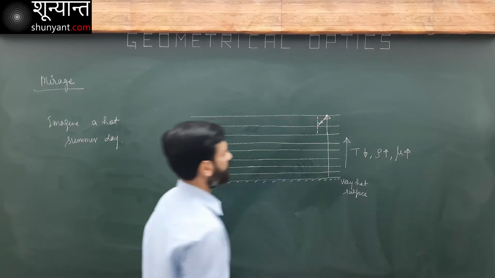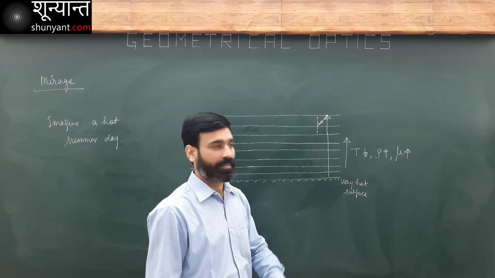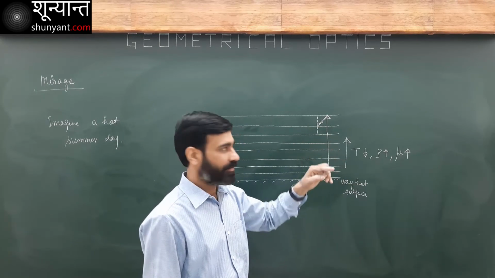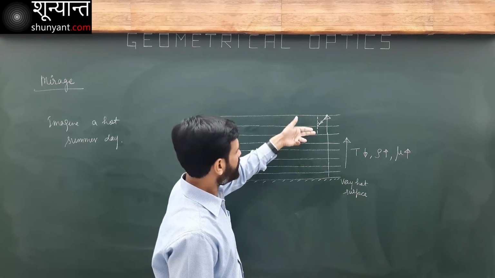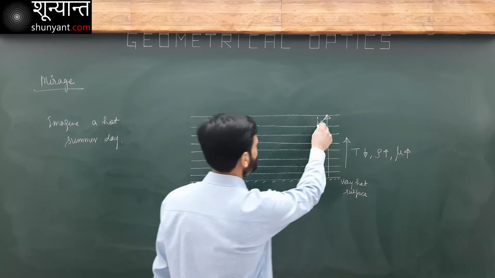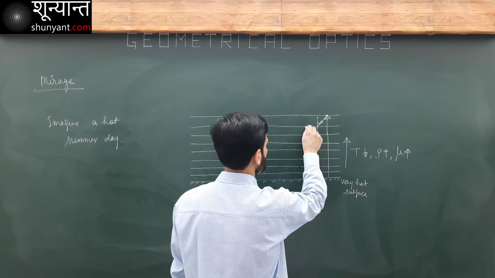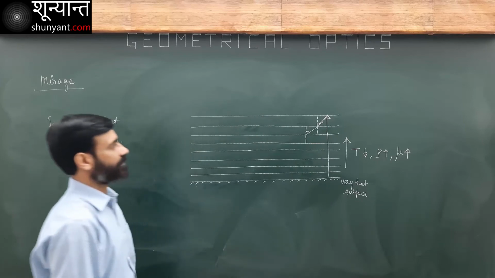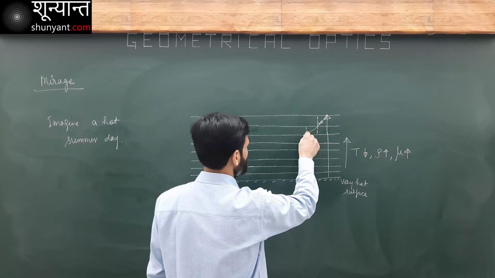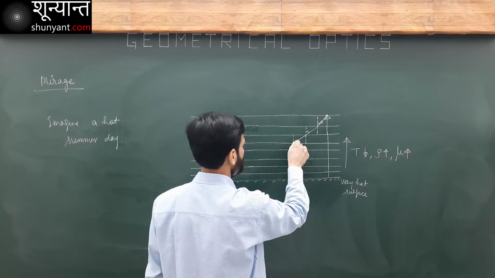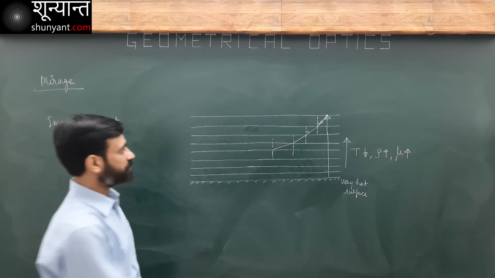This is the angle of incidence. As the light rays come down, they encounter a rarer medium. The upper layers are denser, the lower layers will be rarer. So as compared to this layer here, this layer is going to be rarer. So the ray is going to bend away from normal. The angle of incidence increases. As it comes down, its angle of incidence keeps on increasing.